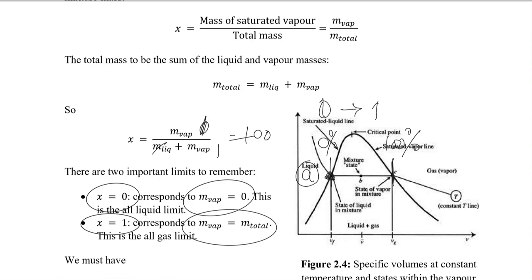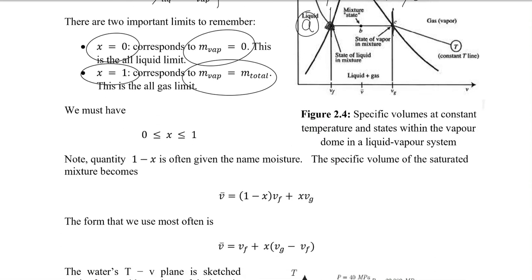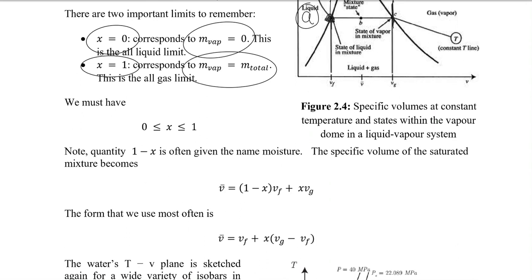total vapor, or the saturated vapor. Obviously the quality moves from 0 to 1. Quality is also referred to in some books as the dryness factor. 1 minus the quality is actually called the moisture.